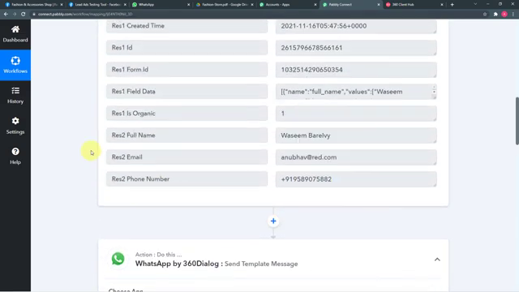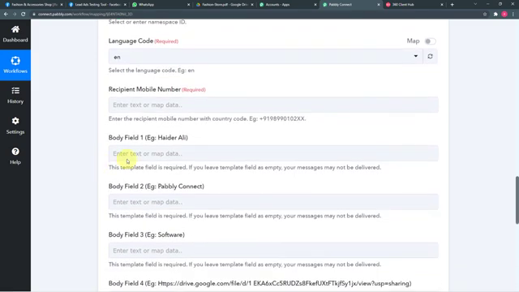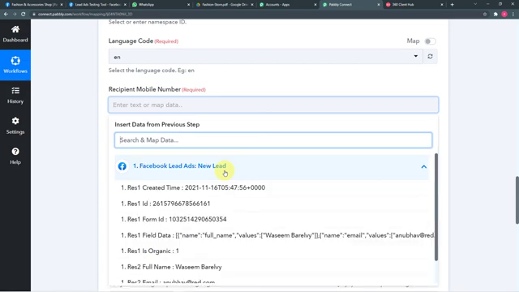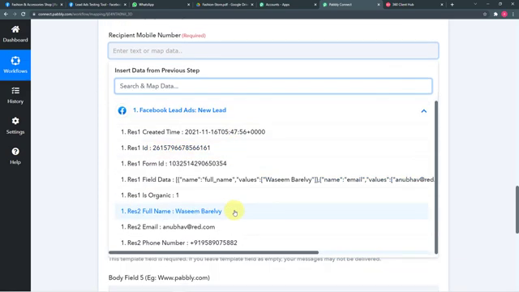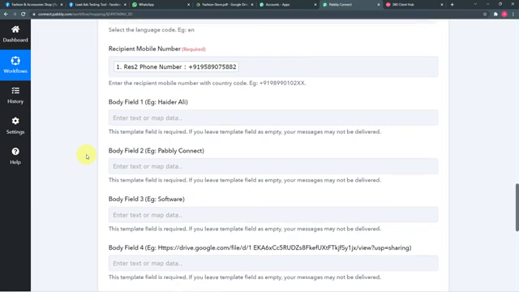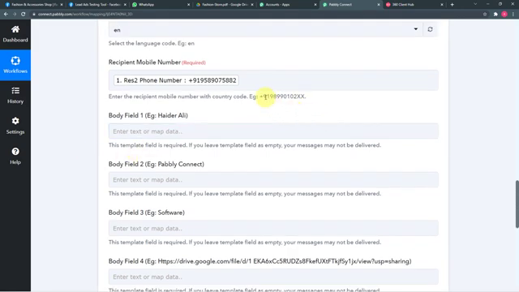This is the number. To have this number here, you just have to click on this field. You will find this Facebook lead ads option here. Click on it and you can see it shows the same data that you received in the second step, where we collected the data. Just click on the WhatsApp number, and the WhatsApp number is mapped here. You have to remember that you have to fill this number in this format. The WhatsApp number must include +91, because 360 dialog asks for the number in this format to send the messages.